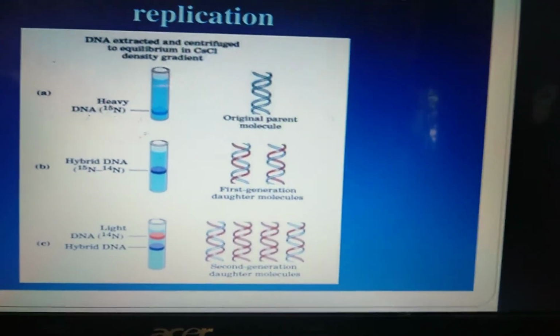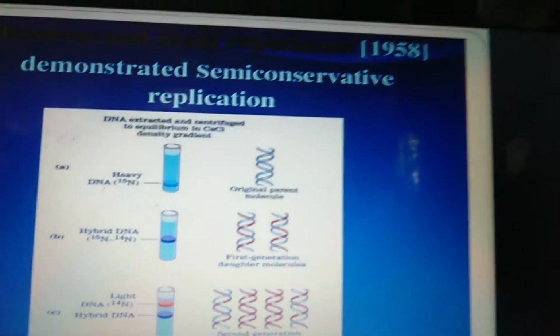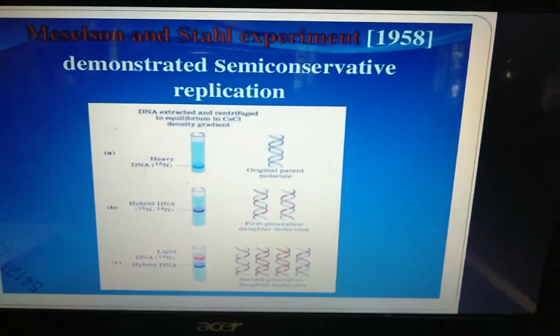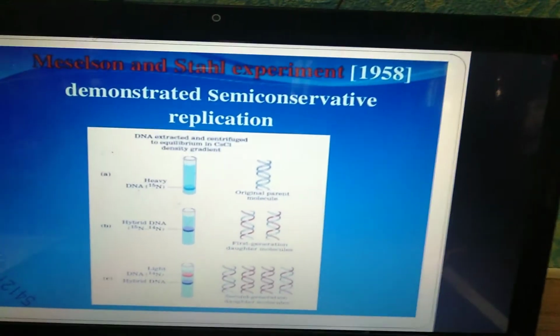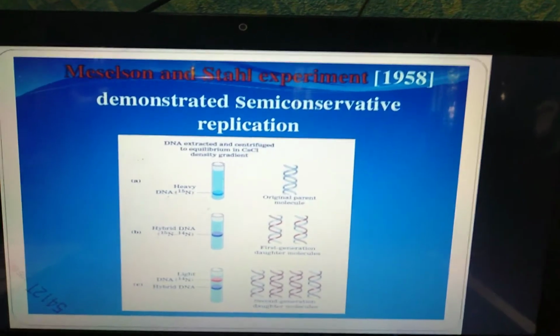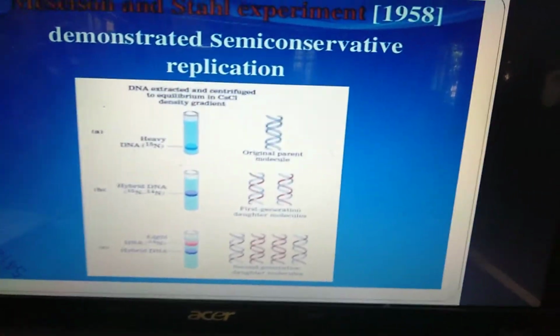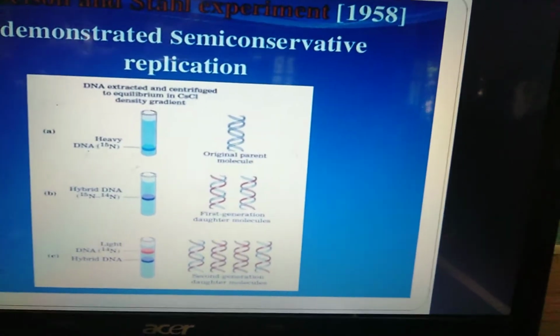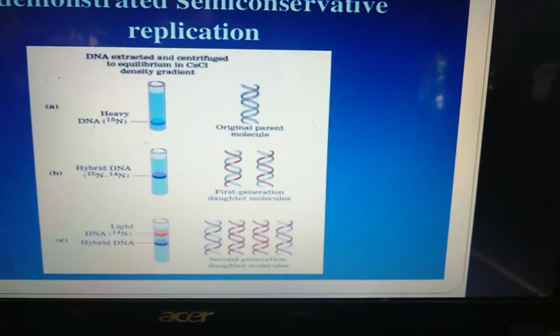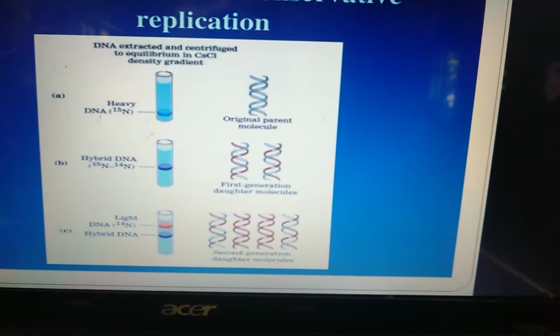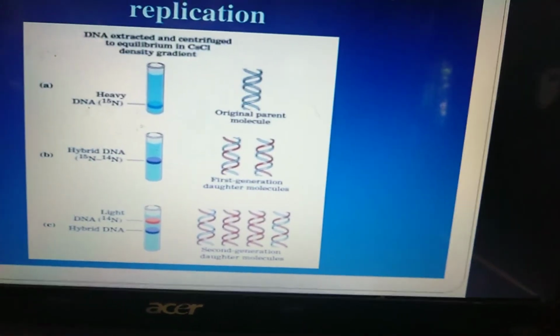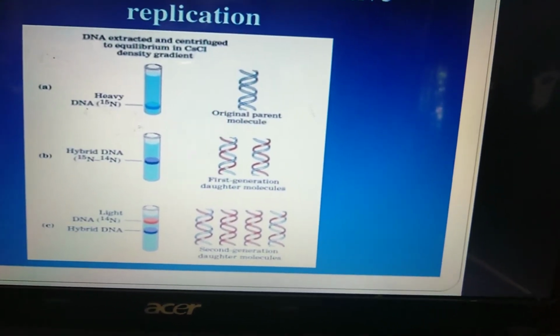Then the Meselson and Stahl experiment in 1958 demonstrated that semi-conservative replication takes place. This has the following flow chart: DNA is extracted and centrifuged to equilibrium in a cesium chloride density gradient.